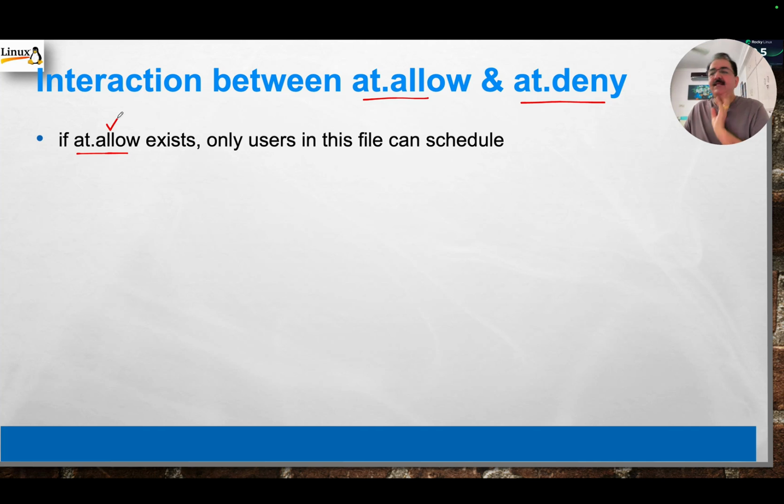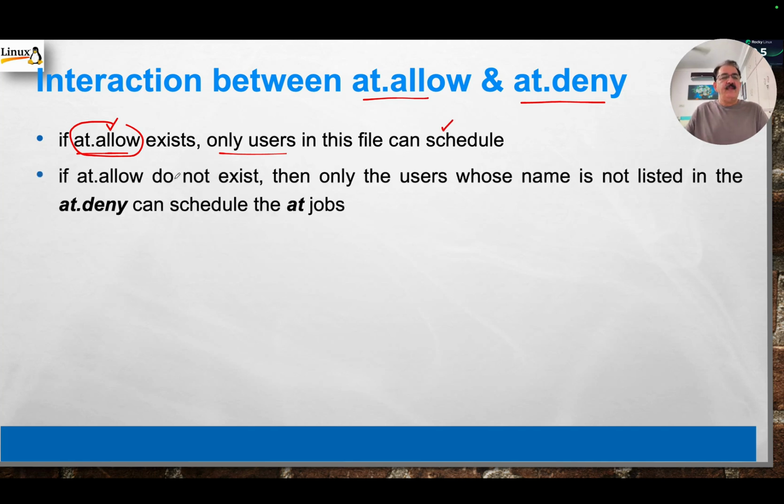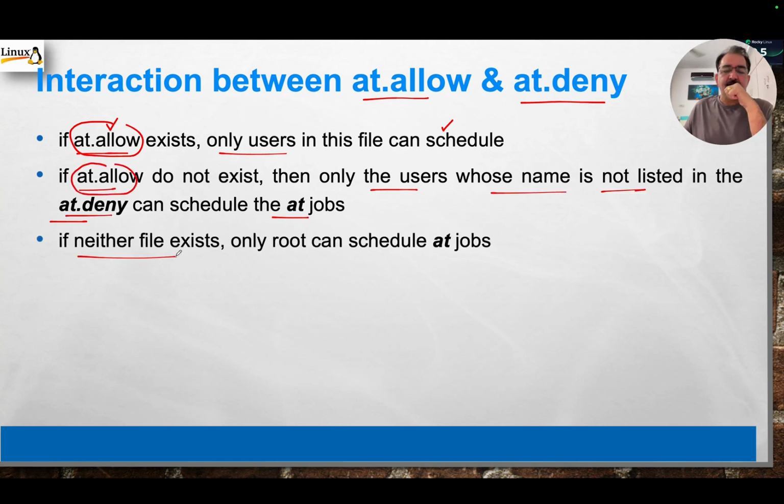If this file is created and if this file lists some users, then only those users who are listed in this file will be allowed to schedule the job. If this file does not exist, then only the users whose names are not listed in at.deny can schedule the at jobs. If no file exists, then only root can schedule the job.